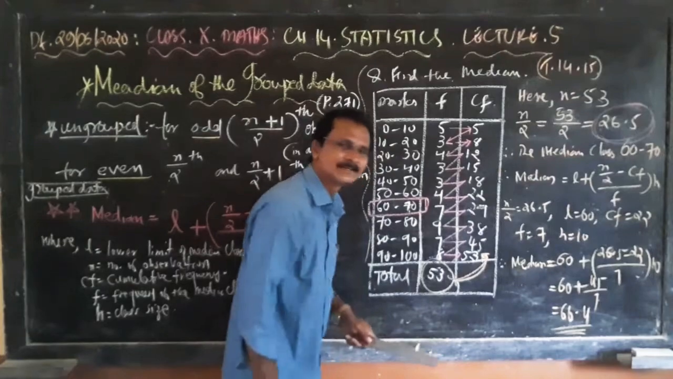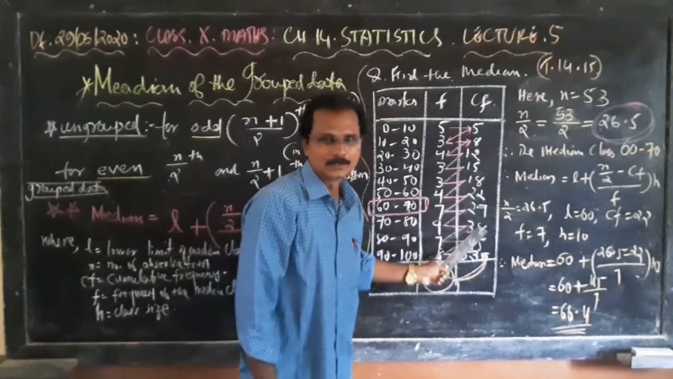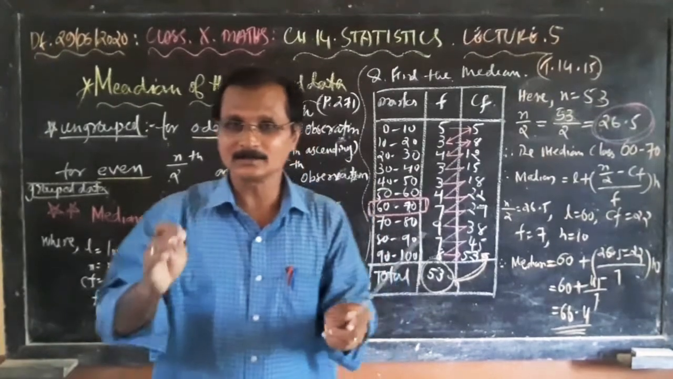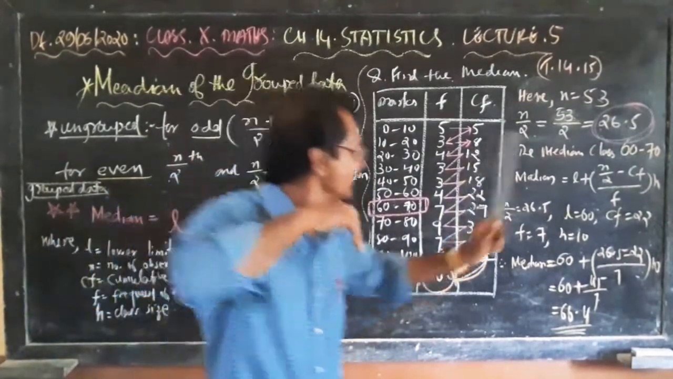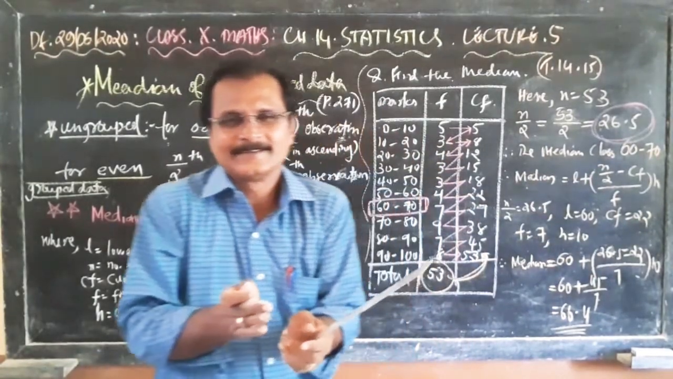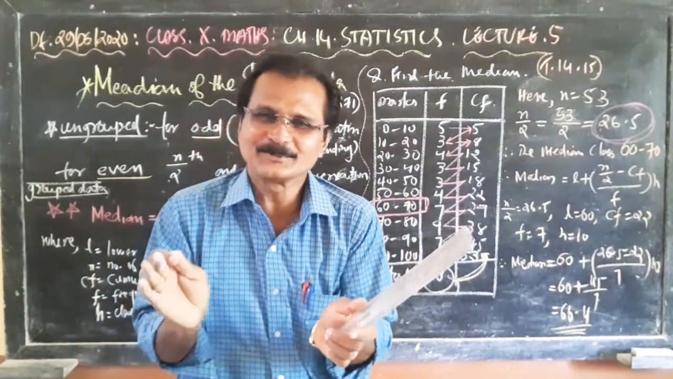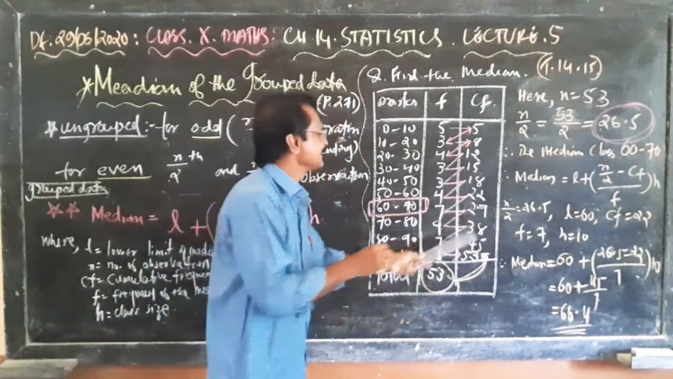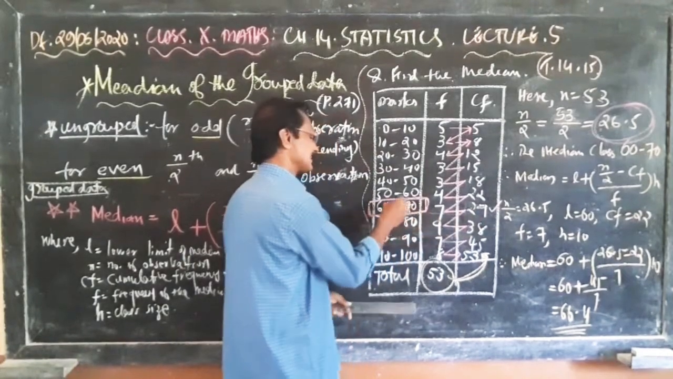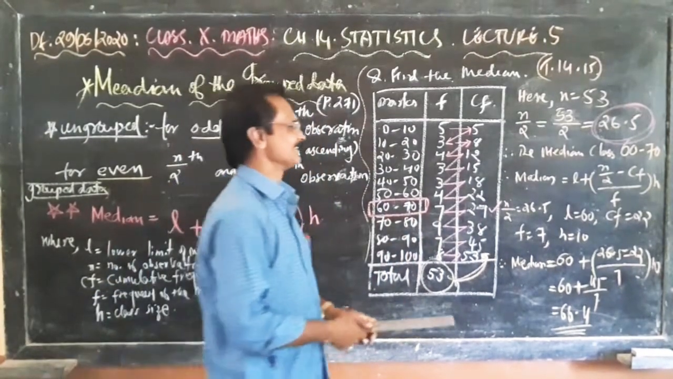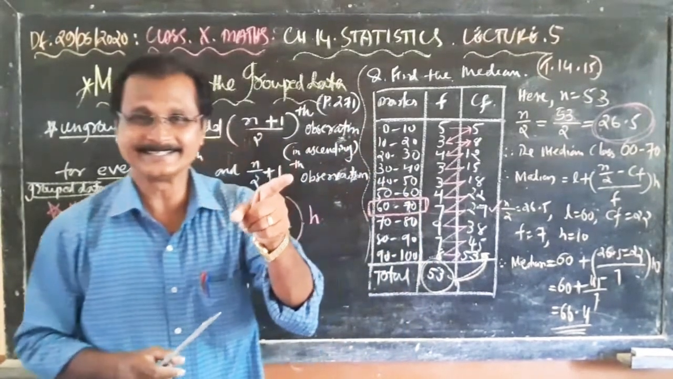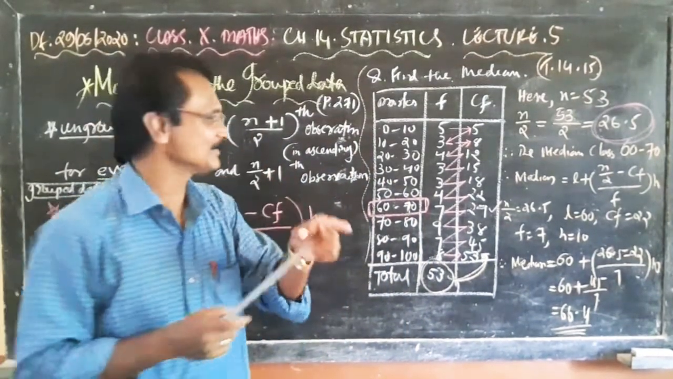26.5 makes n. If there is 26.5, no. But 22 and 29 is there. So we need to find out the larger number, larger than 26.5 and very close to 26.5. Then you will get this 29. Corresponding to 29, the class is 60 to 70. Therefore the median class is 60 to 70.